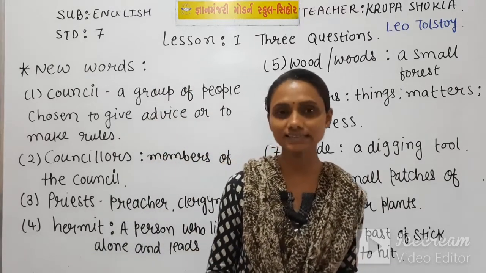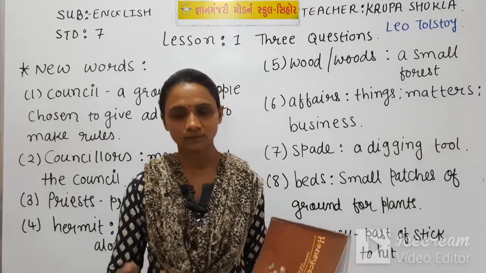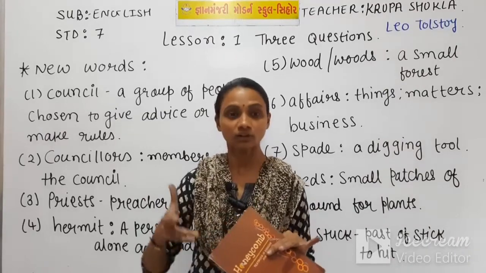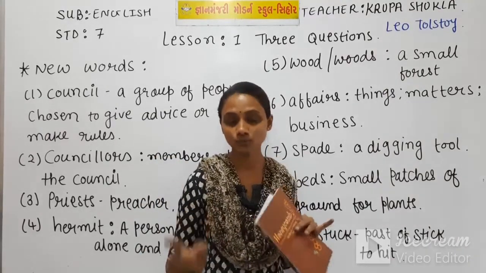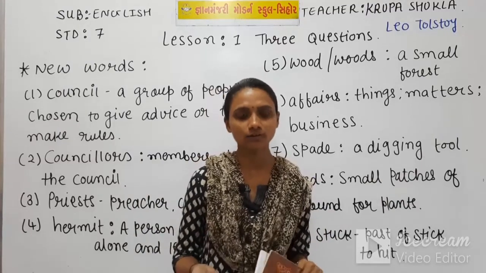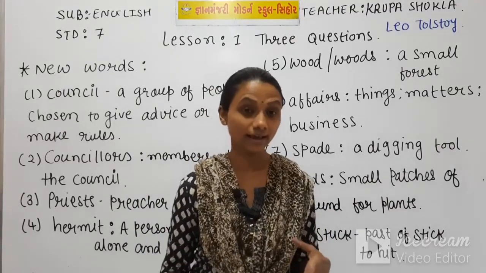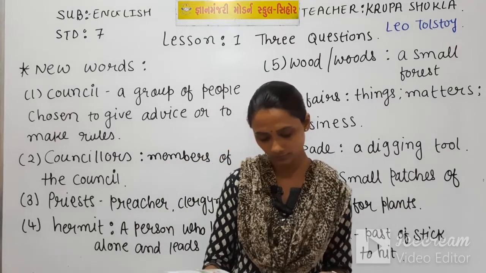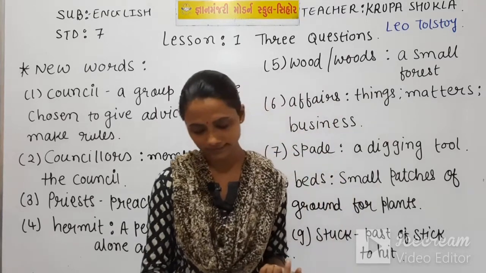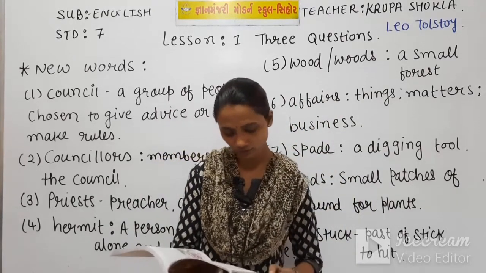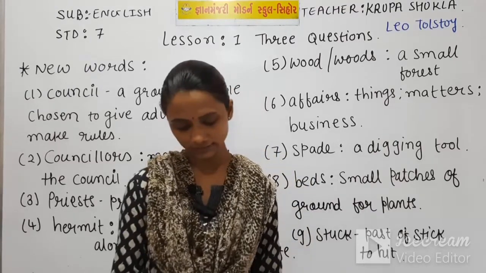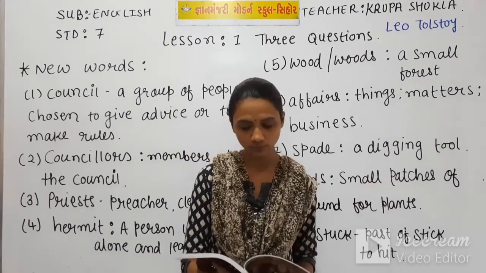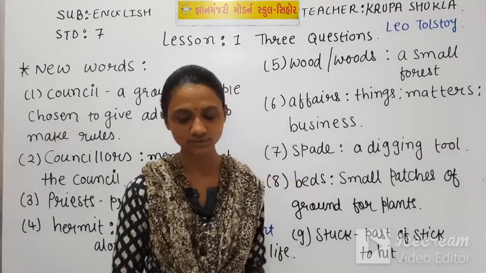Now I am going to start the second session. So what will happen? These 2 people were talking about the same questions and answer. At that time one strange person came running to the hermit, and what will happen after that? Let's see. The king turned round and saw a bearded man running towards them. His hands were pressed against his stomach, from which blood was flowing. When he reached the king, he fainted and fell to the ground. The king and the hermit removed the man's clothing and found a large wound in his stomach.